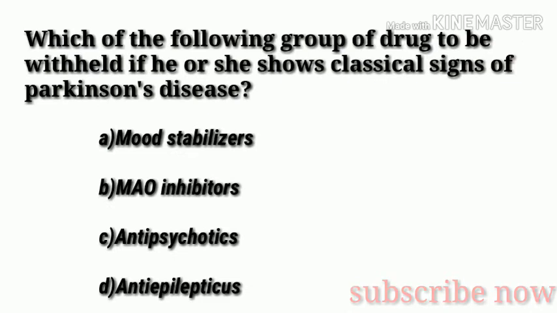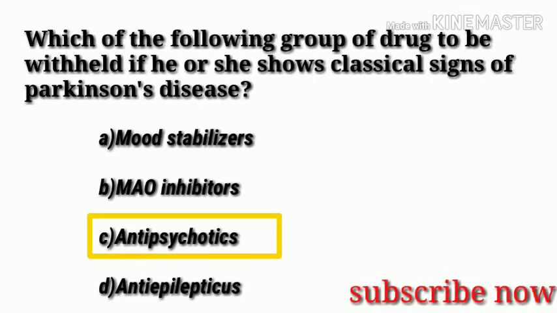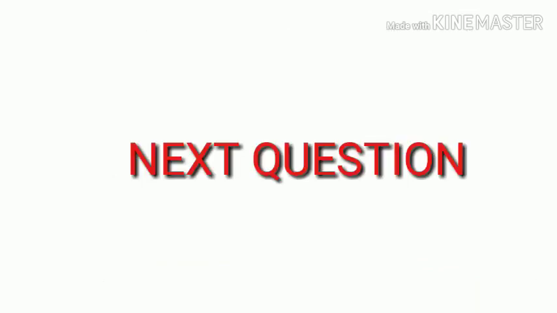Which of the following group of drugs to be withheld if he or she shows classical signs of Parkinson's disease? Options: A. Mood stabilizers, B. MAO inhibitors, C. Antipsychotics, D. Anti-epileptics. Answer is option C. Antipsychotics. Because antipsychotics generally reduce dopamine level. So when the patient is showing a classical sign of Parkinson's disease, we should withhold these antipsychotics.